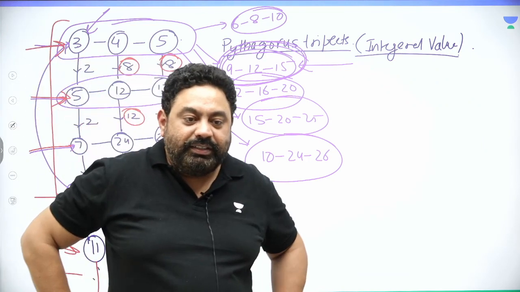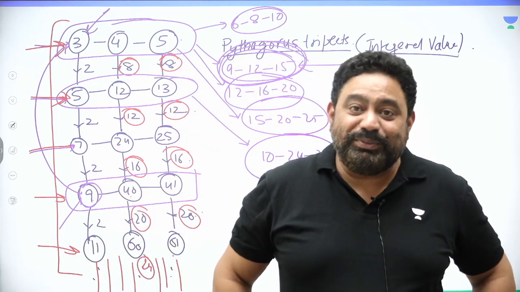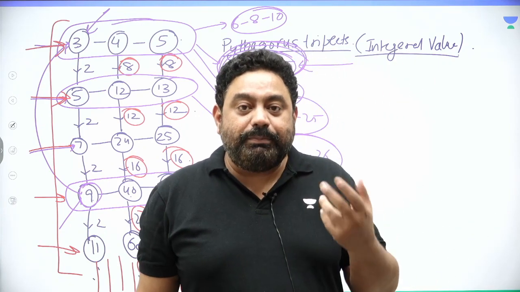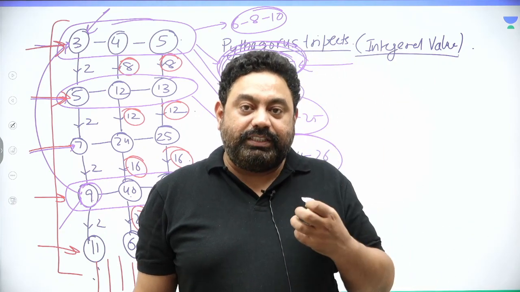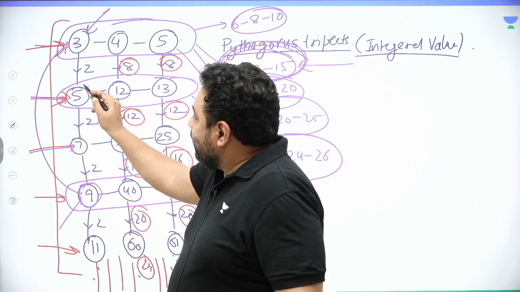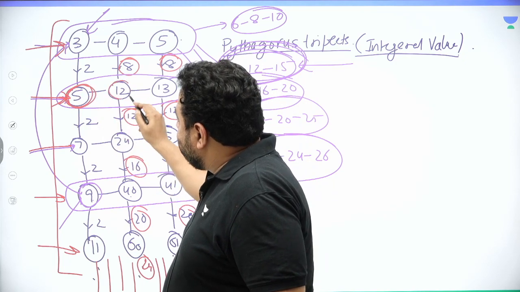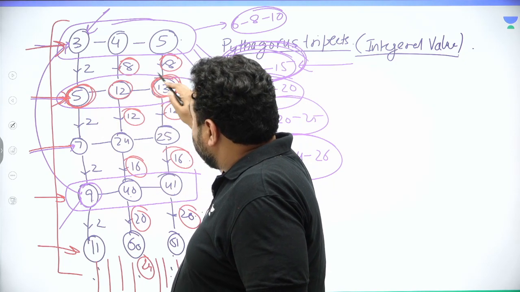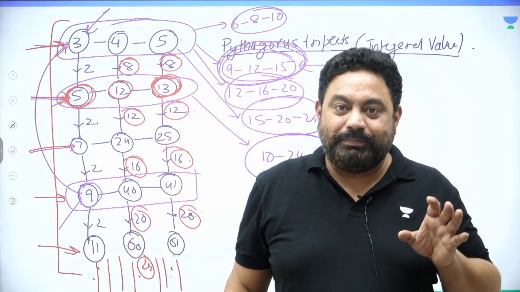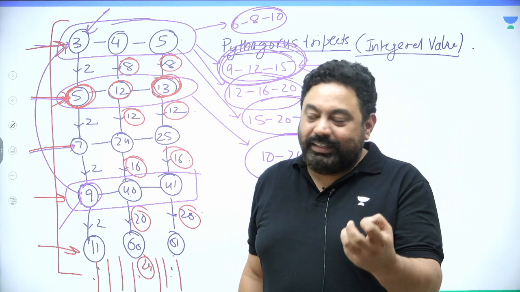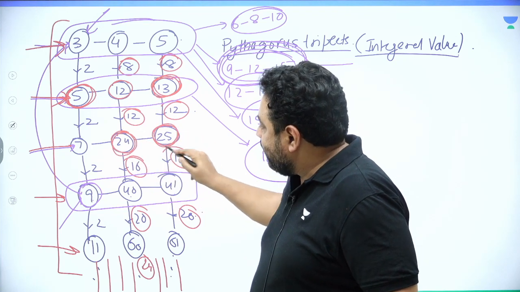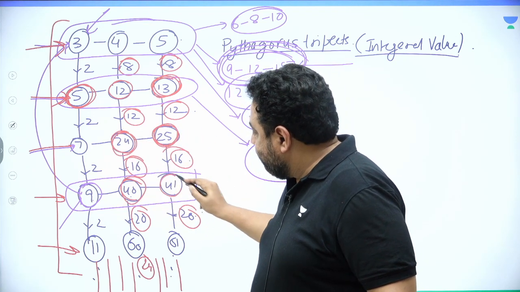Now think about it. If there is a trick for even, why would there not be a trick for odd? As I keep getting the results, I keep observing certain things. My observation is very simple: whenever the triplet starts with an odd number, of the other two sides, one is even and one is odd. And the difference between the remaining two sides is 1.